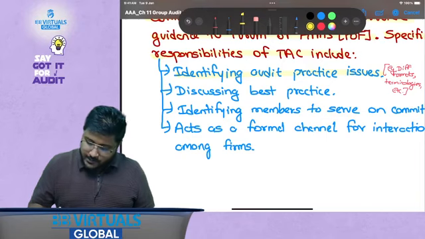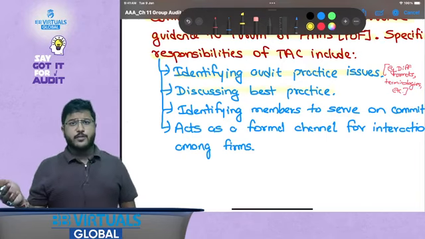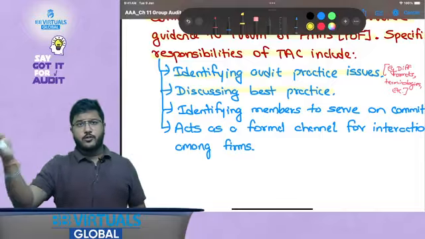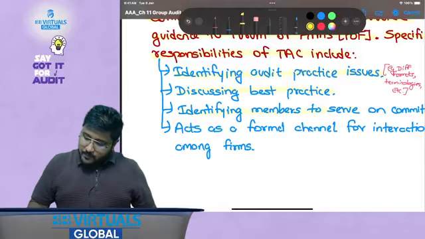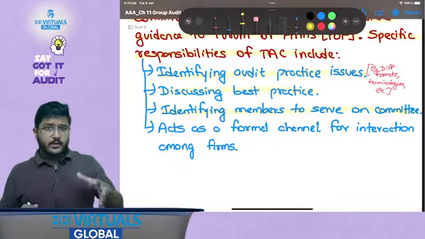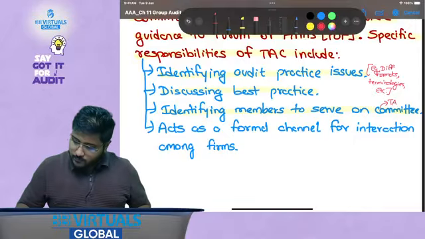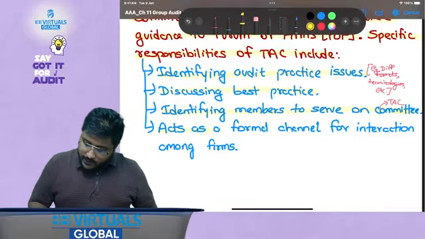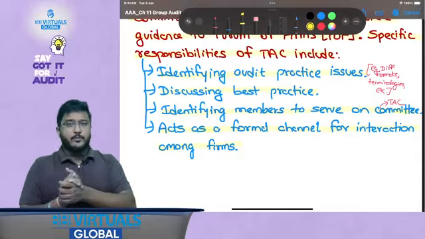Then discussing best practice, that is, maybe using common terminologies, like we have seen a shift from the use of fixed assets to property, plant and equipment for global recognition. Then identifying members to serve on the committee, that is very important, that is, who should be serving on this particular TAC only. And then it acts as a formal channel for interaction among firms. There are multiple firms, so this acts as a formal channel for communication between them.